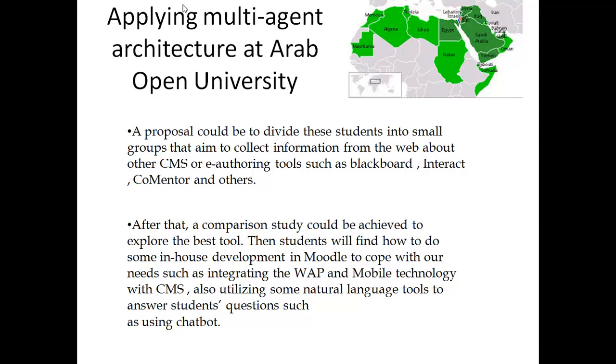asked in the paper: How can we apply multi-agent architecture at Arab Open University? A proposal could be to divide these students into small groups that aim to collect information from the web about other content management systems or e-authoring tools such as Blackboard, Interact, Commenter, and others. After that, a comparison study could be achieved to explore the best tool.